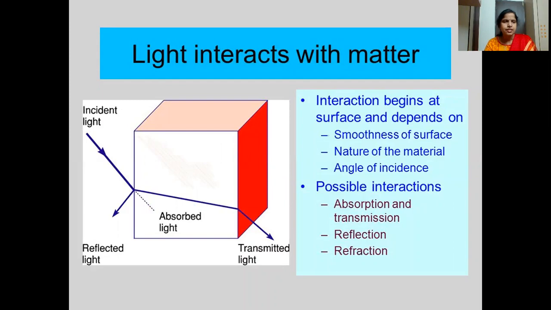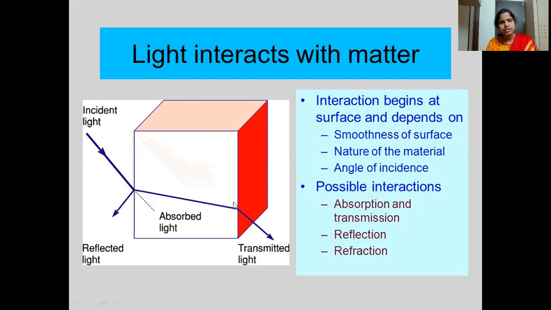Here you can see the incident light falling on the matter, and what happens to this light? It is either reflected back, which is known as reflected light, or it gets absorbed into the matter, which we call absorbed light.